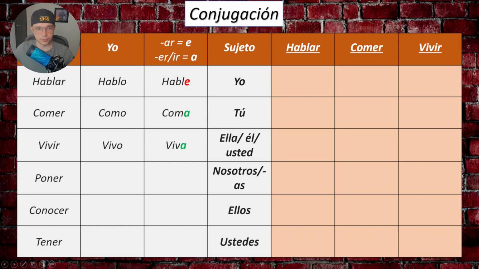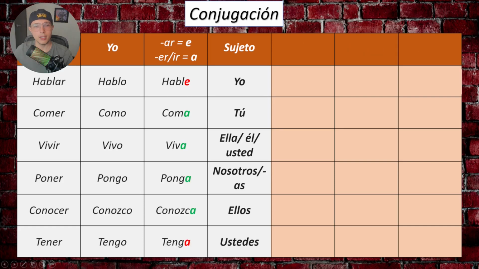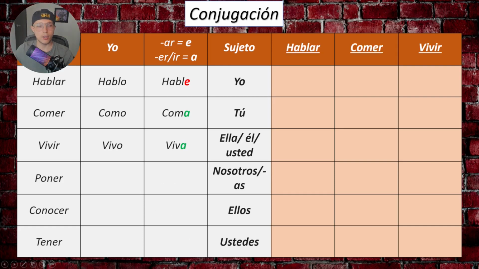Now, let's take a look at these verbs. We have poner, conocer, and tener. Okay? It's very important that you conjugate for the subject yo, because poner would be pongo, conocer would be conozco, and tener would be tengo.